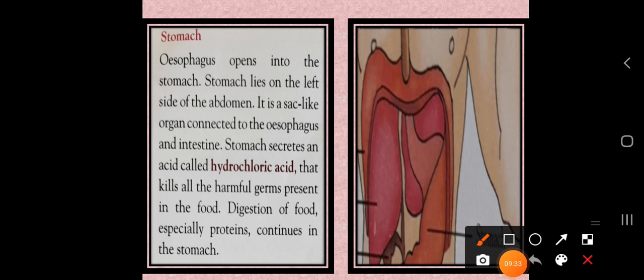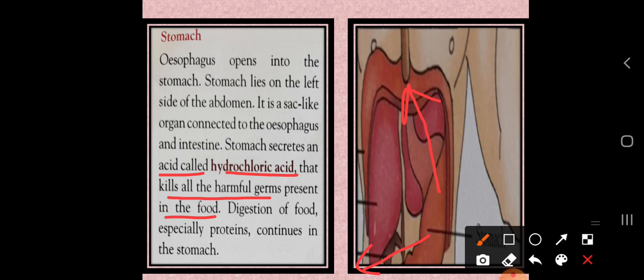Let me show you. The stomach has its first connection with the esophagus, and the lower part is connected with the small intestine. The stomach secretes acid. Which type of acid is secreted by the stomach? It is hydrochloric acid, which kills all the harmful germs present in the food. Whatever harmful germs are there, which are not required by our body and can harm us, will be destroyed by the hydrochloric acid.